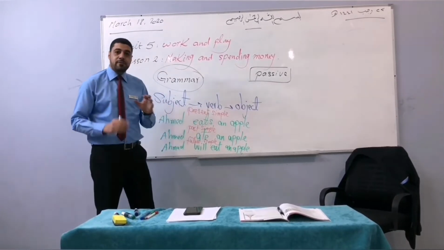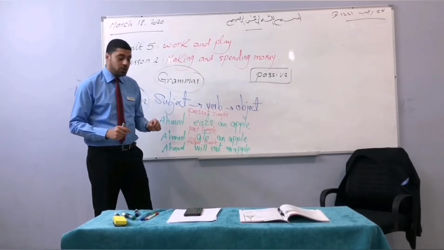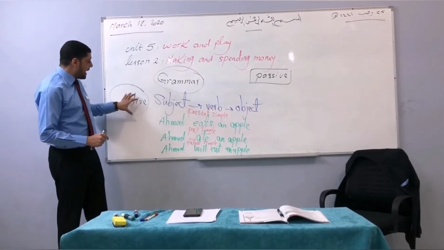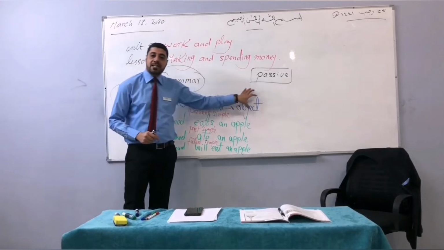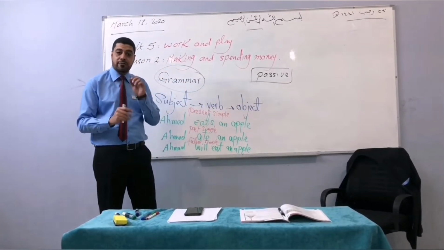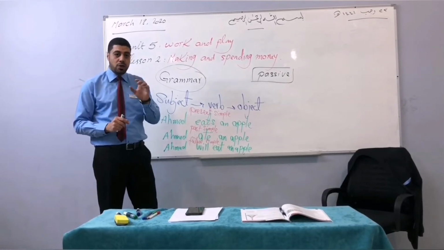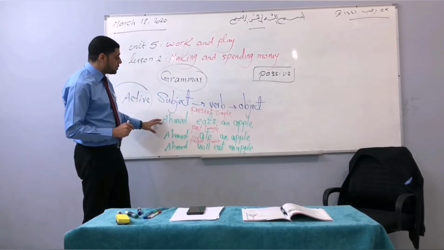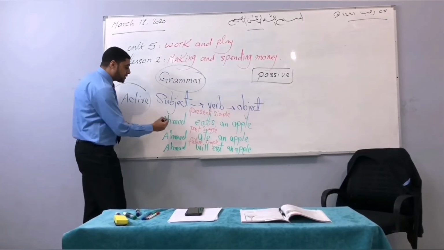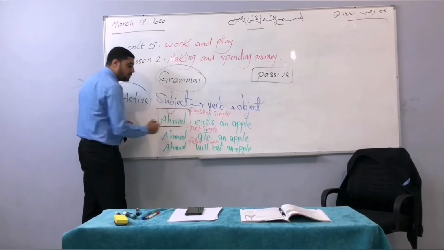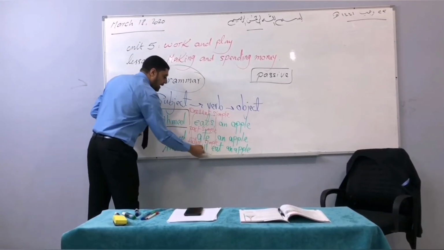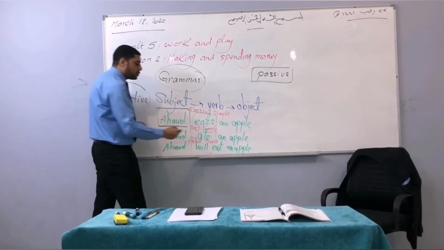So, we have many steps to follow to change this active voice to the passive voice. First of all, I'd like you to concentrate very well. I want you to divide the sentence into 3 major parts. The first part is going to be the subject. The second part is going to be the verb. And the third part is going to be the object.